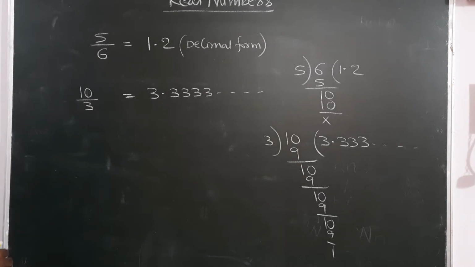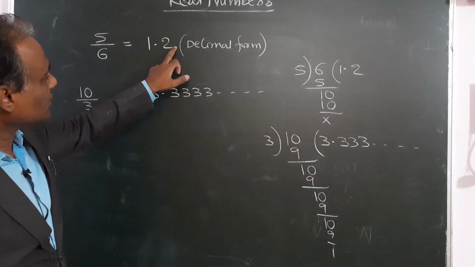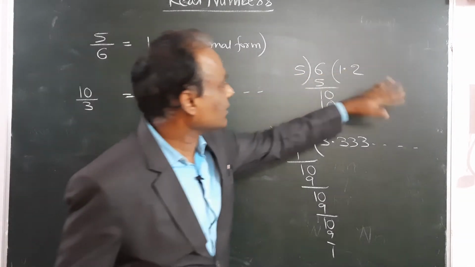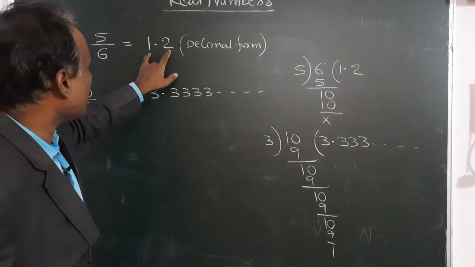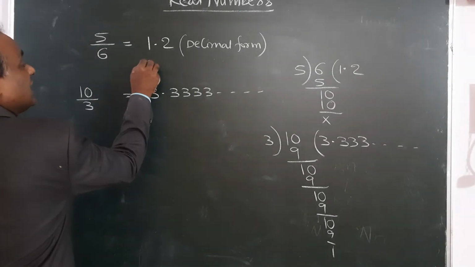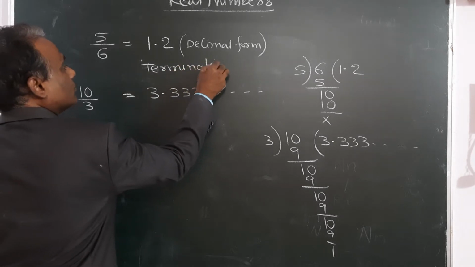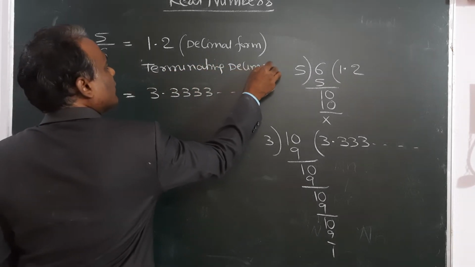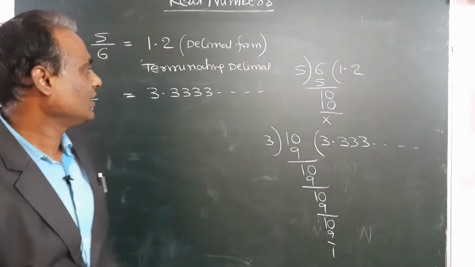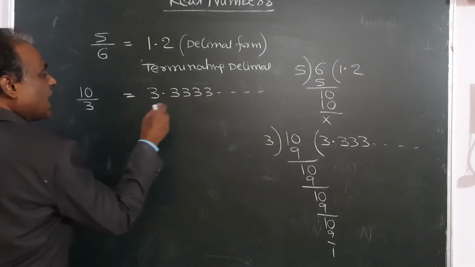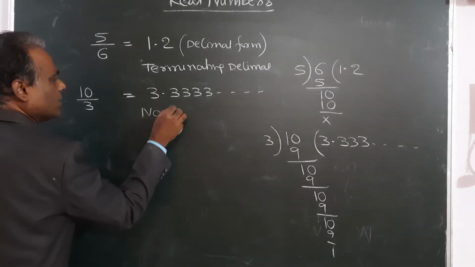So there are two types of decimal forms. One is where after the decimal there is an end. After the 2 we are not getting anything, the remainder is 0, so that is over. So this type of number is called a terminating decimal. Terminating means there is an end. After that there is no continuation. Here this is non-terminating, that means there is no end. It is continuously repeating. So non-terminating decimal.